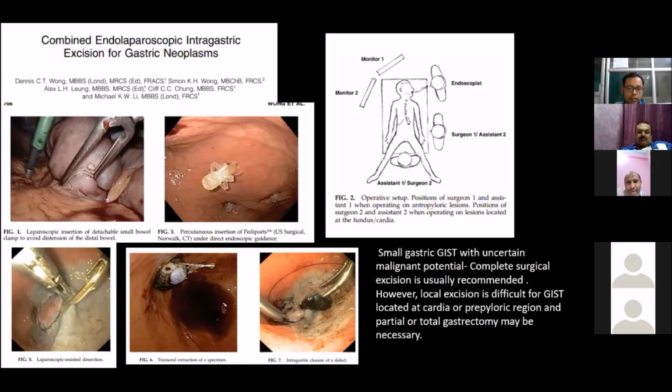Local excision is difficult at regions like the cardia and pre-pyloric region, where partial or total gastrectomy may be necessary. This kind of surgery actually helps to avoid major resection in case of a small stomach tumor located in a bad position, like in the cardia or pre-pyloric region.